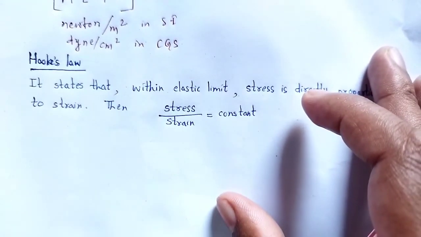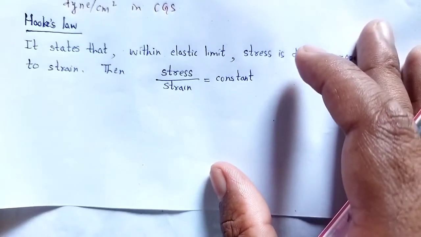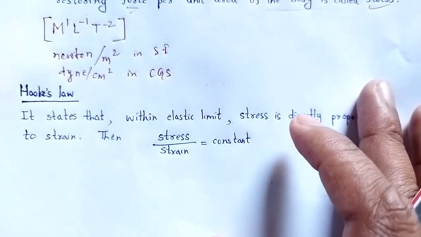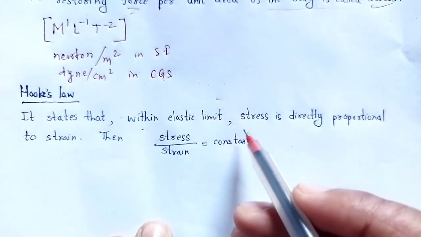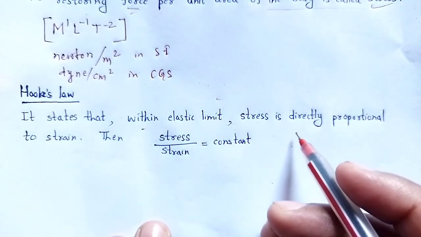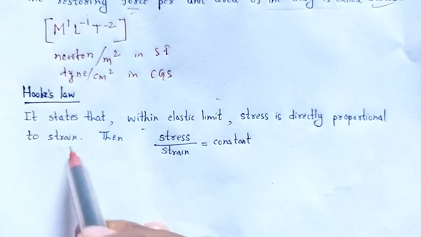Again, Hooke's law. The law states that within the elastic limit, stress is directly proportional to strain.